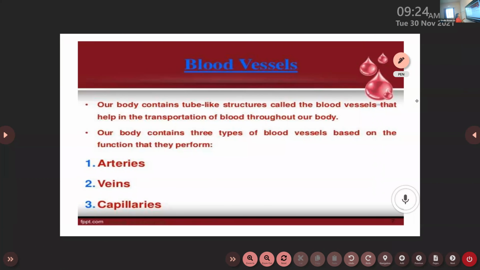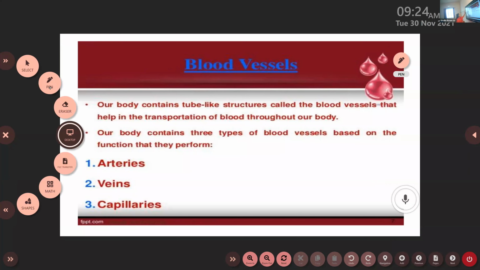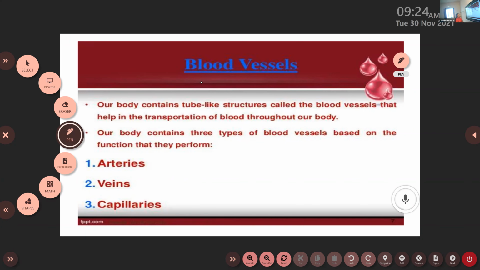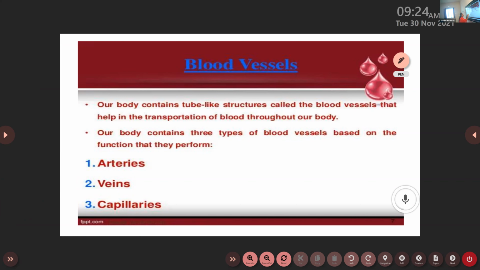Our body contains tube-like structures called blood vessels, which help in the transportation of blood throughout our body. Our body contains mainly three types of blood vessels. They are arteries, veins, and capillaries. Okay, arteries, veins, and capillaries.